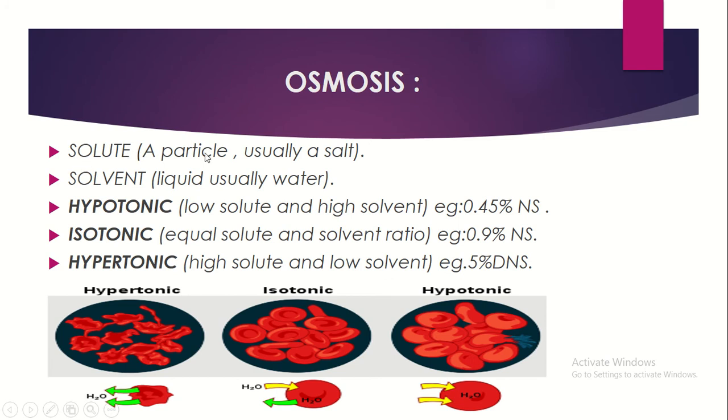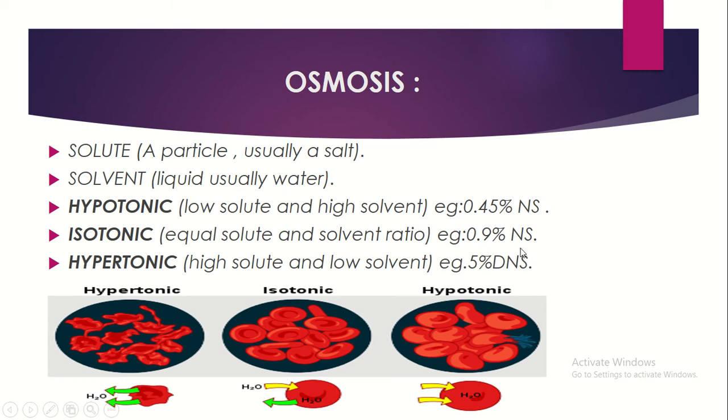Solute means a particle, usually a salt. Solvent is the liquid, usually water. So isotonic means equal solute and equal solvent, that is, both concentrations are equal. Why I am insisting on this is that when you go to the bedside, you need to know what type of solution should be administered to which patient, then only the patient's life will be saved. If the patient needs isotonic and you give a hypotonic solution, then the patient's life will be in danger. That's why I'm insisting on this. So isotonic means solute and solvent ratio are equal.